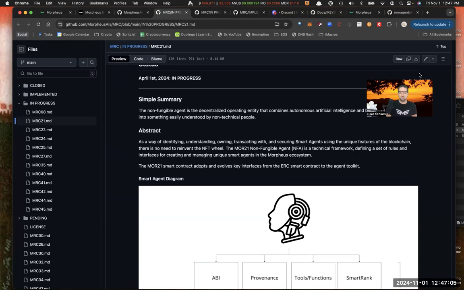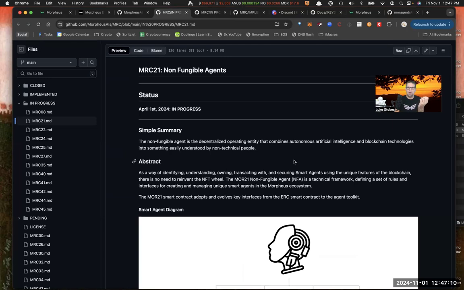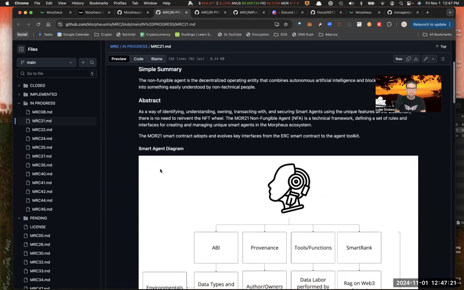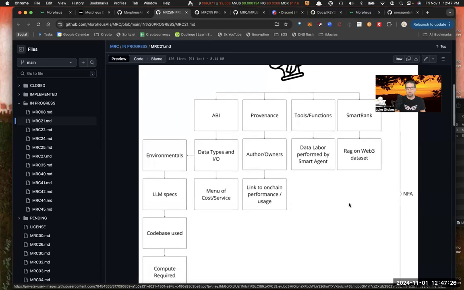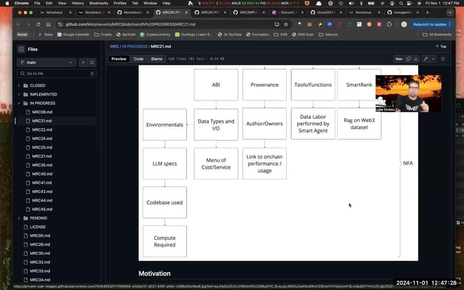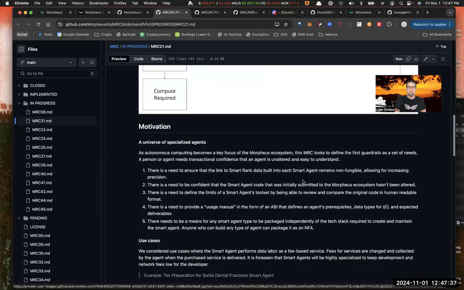Well, the idea of a smart agent or non-fungible agent is that you could actually program almost like an NFT, but really an NFA, the technical framework for how these things figure out who has weights and ownership and distribution of these different things. So it's a pretty cool idea. And there's a lot that's going to go into it, a lot that's going to enable it to be super, super easy for people to spin up more ERC-20 projects and have all the pieces embedded into the system.